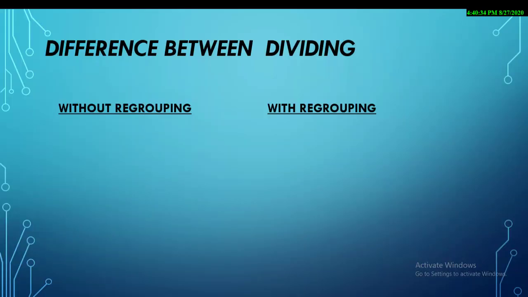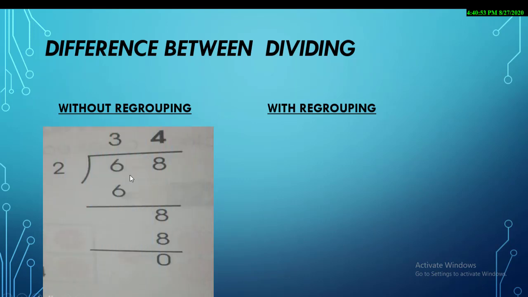Okay, let's move on. This is a very important slide. I explain the difference between dividing without regrouping and with regrouping. The names are very long and difficult, but the method is the same and there is only one difference in it. So what is it? As you can see, the question is 68 and we have a divisor, that is 2, that we can call mom's value. So the dad's value is 68 and the mom's value is 2.